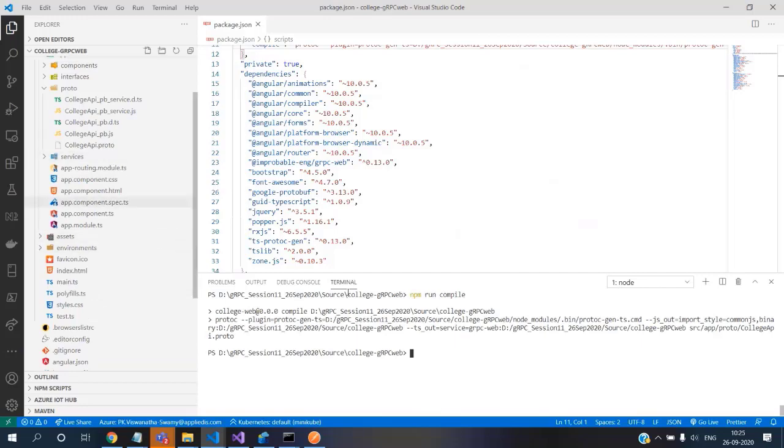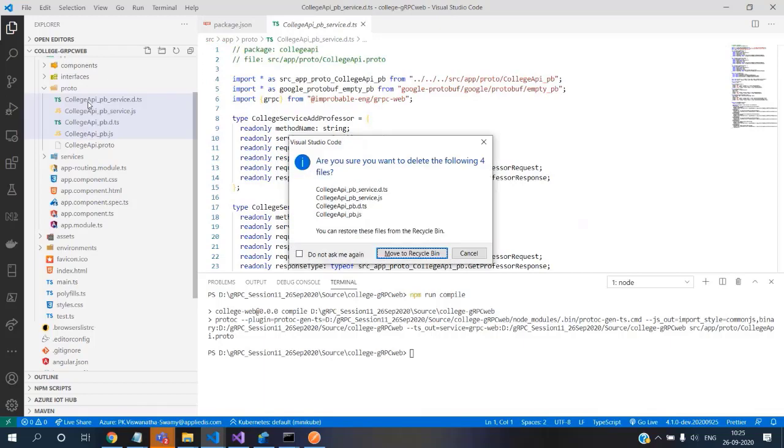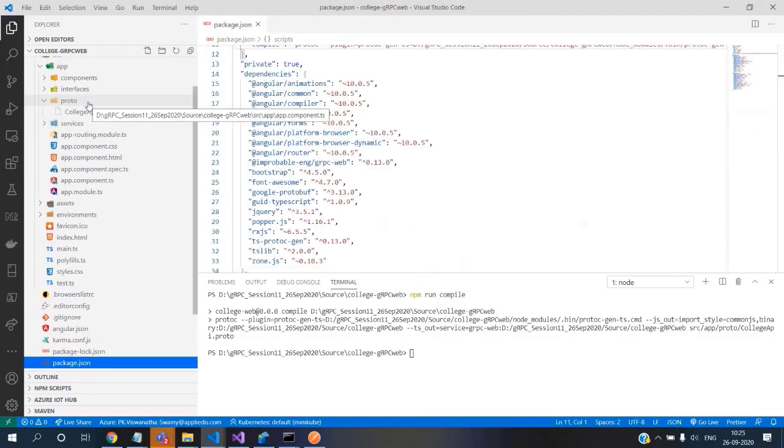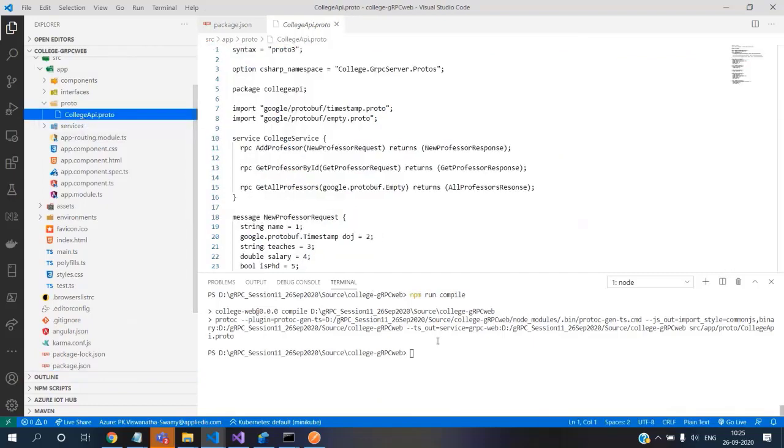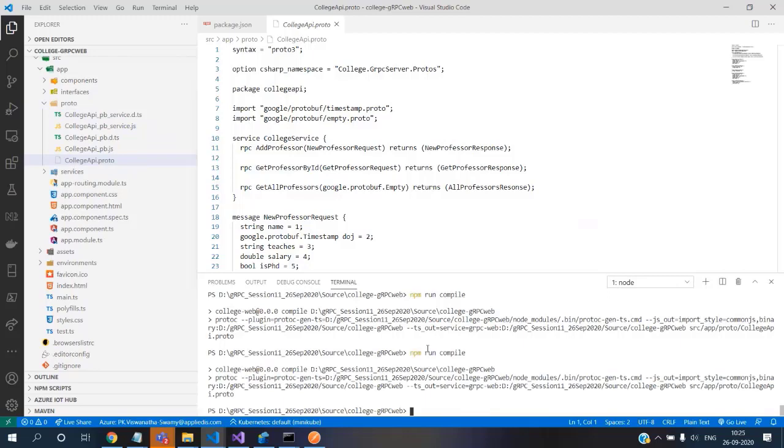Cool. Now you can see when I executed this compile, just for the retake's sake, I deleted that. Now I have only, you can see here, I have only the college API. I don't have anything else. Now I execute this compile, and when I execute it, the files come.